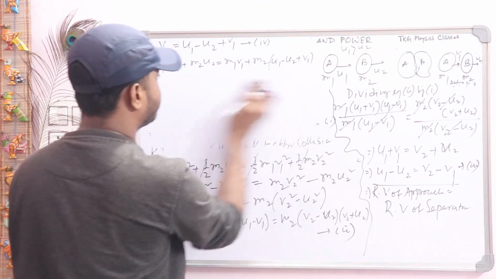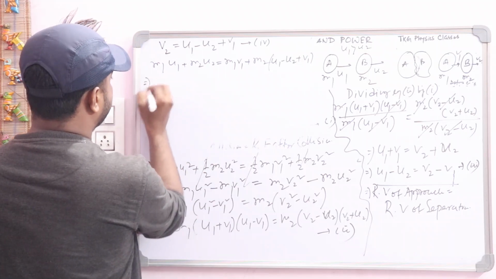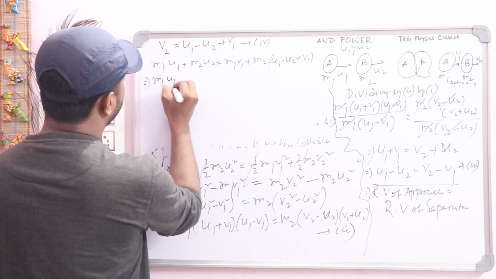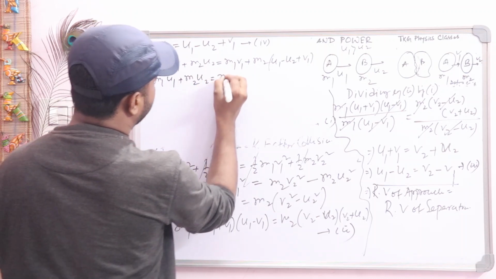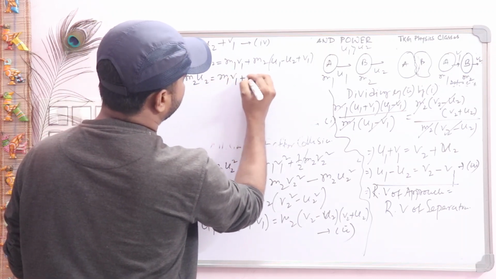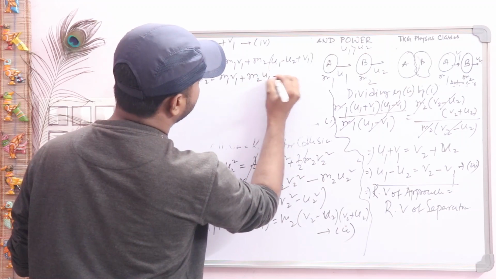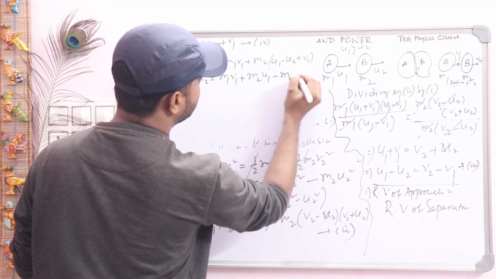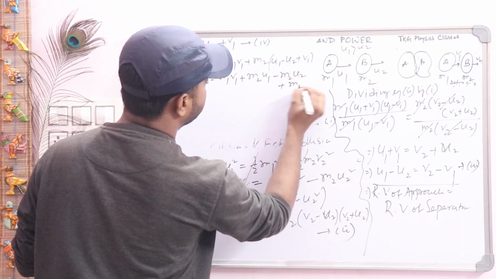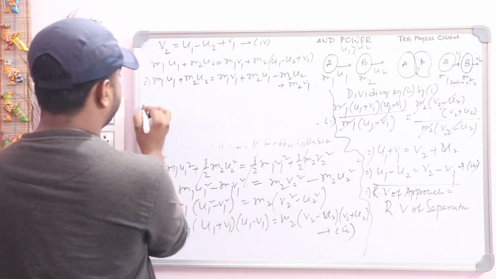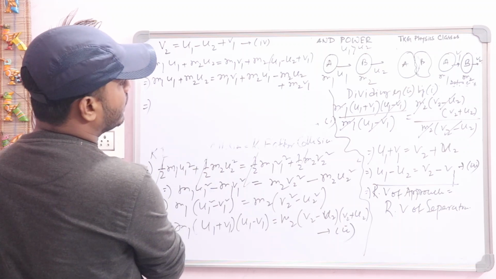Now simplify it. You see here m1 u1 plus m2 u2, this one is m1 v1, this one is m2 u1 minus m2 u2 plus m1 v1, sorry, m2 v1. Now again simplify.